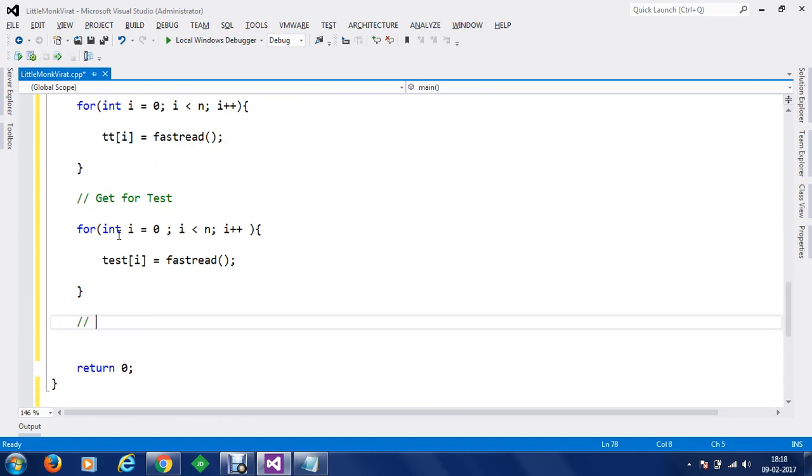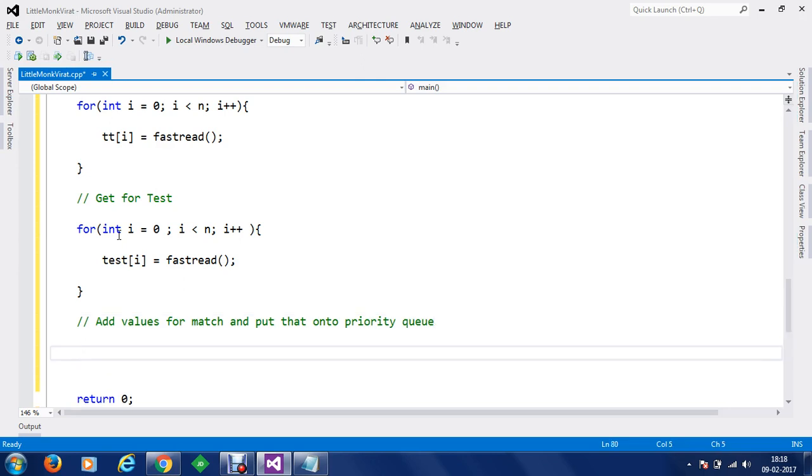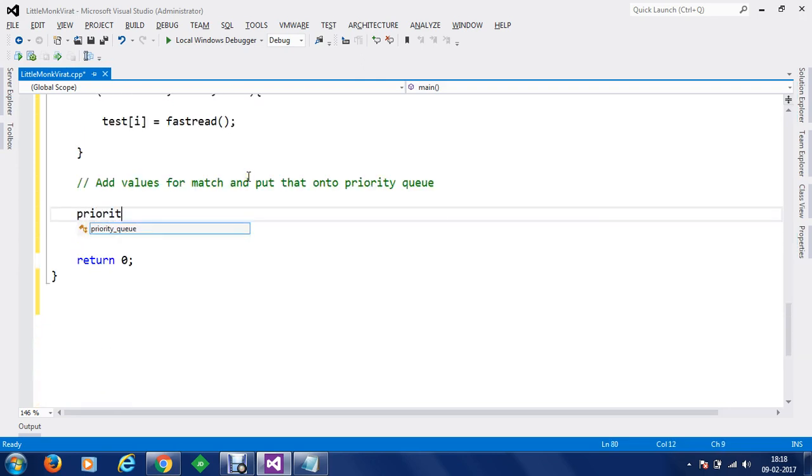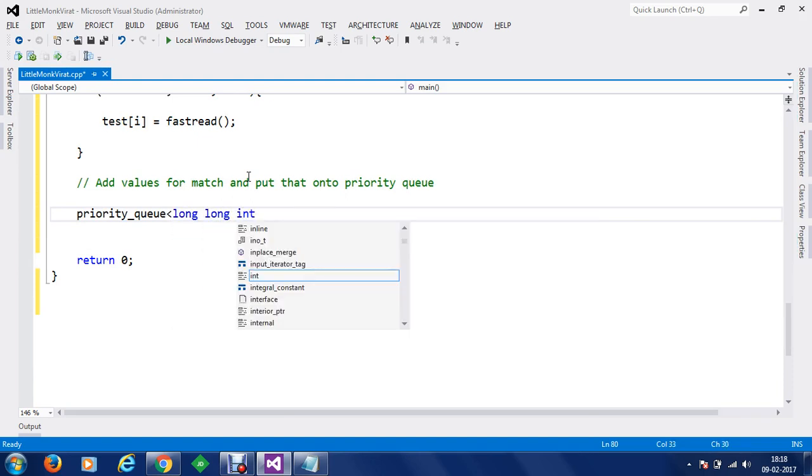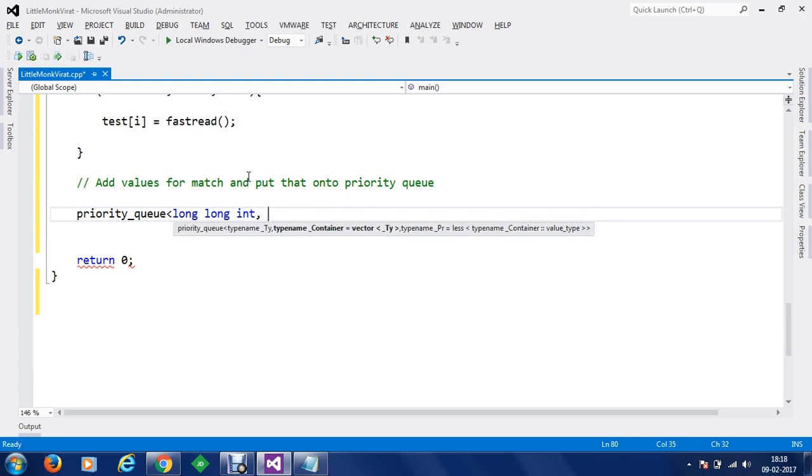Now we are going to add values for match and put that onto a priority queue. To do that, let's say we are going to create a priority queue, and this priority queue will be of long integer type because we need to store 64-bit values onto a priority queue. We are going to take in a vector which also will be of long integer type, and then we are going to put values from smallest to highest order.